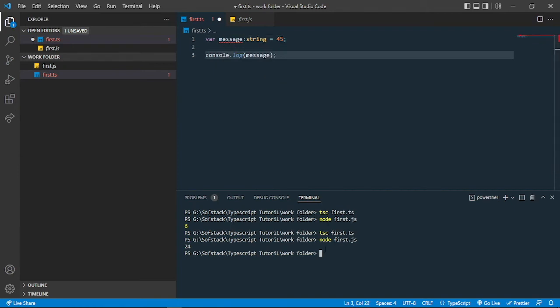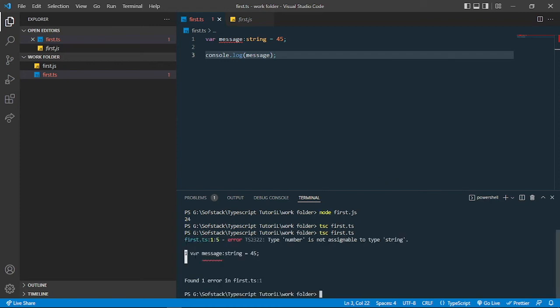Still, if I execute this code, you can see that in the compiler I'll be getting one error. Let me just show you that. Okay, I didn't save that. Let me just save it and recompile that. You can see that it is giving me one error that this number is not assignable to type string, because I have assigned this variable a type which is string. So I can only store values which are strings, not numbers.